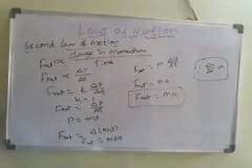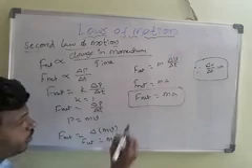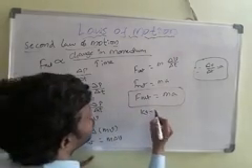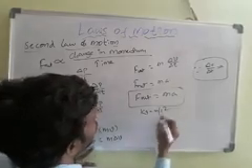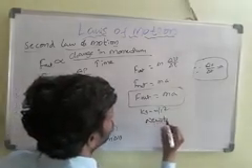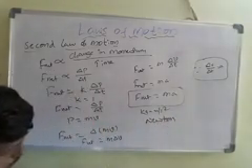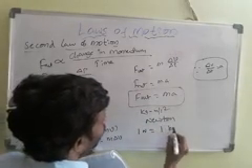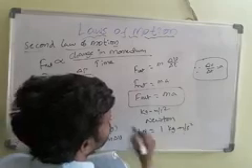The above formula says that the net force produces acceleration in a body in the direction of the force. The SI unit of force is kilogram meters per second squared, and this unit has been named the Newton. This is called a Newton. 1 Newton is equal to 1 kilogram meter per second squared.